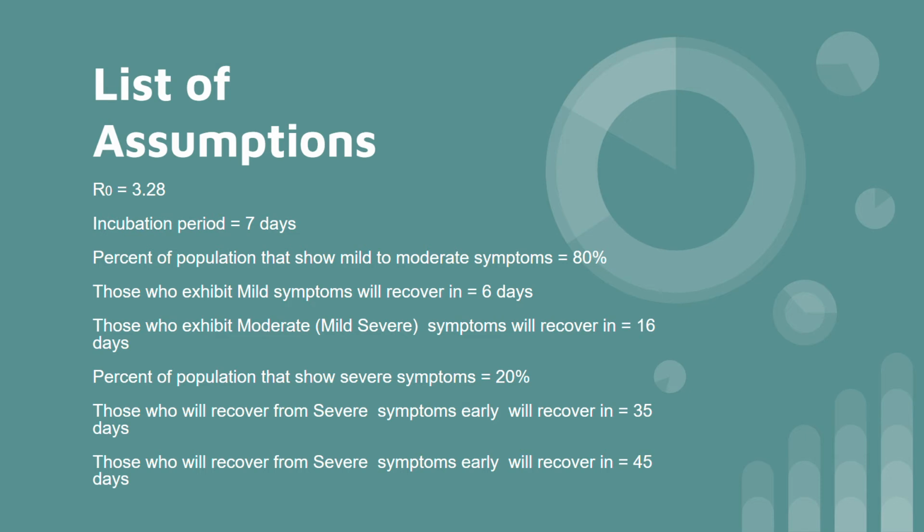The percentage of population that will show mild to moderate symptoms is 80%, and all of these people in the model will recover. Those who exhibit mild symptoms will recover in 6 days, and those who exhibit moderate symptoms will recover in 16 days. Percentage of population that will show severe symptoms is 20%, and some of these people might die in the model. Those who will recover from severe symptoms early will recover in 35 days, and those who will recover from severe symptoms late will recover in 45 days.